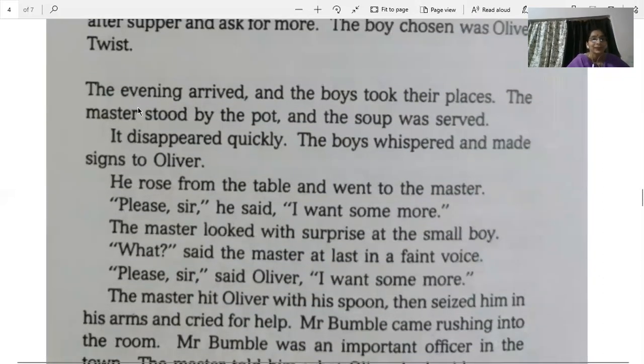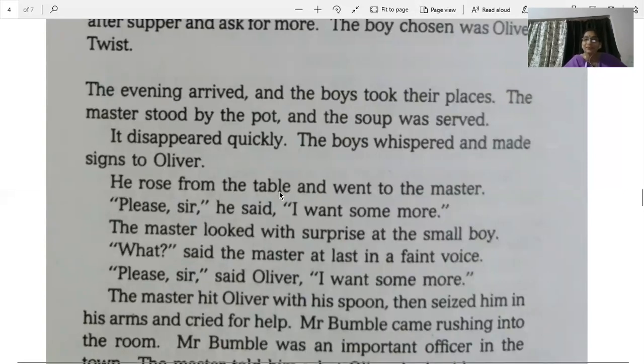The evening arrived and the boys took their places. So it was supper time, dinner time. So all the boys took their places in that big hall. The master stood by the pot and the soup was served. It disappeared quickly. Everyone drank their soup. The boys whispered and made signs to Oliver. After everyone had finished, they all started signaling to Oliver that, okay, now get up, go and ask for more.